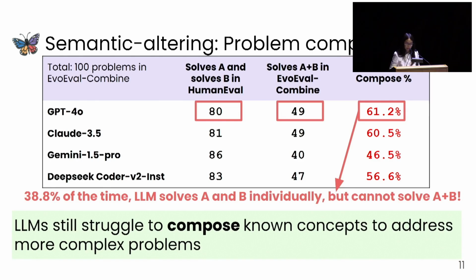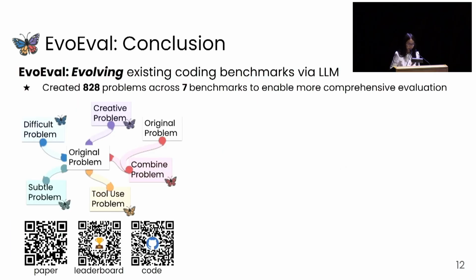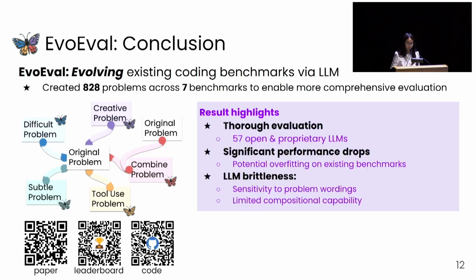So to conclude, we present EvoEval, an evaluation framework that creates a set of new benchmarks by evolving existing problems into different domains, in order to have a holistic and comprehensive evaluation on the code synthesis ability of large language models. Our evaluation on 57 large language models showed drastic performance degradation on EvoEval, and additionally, we observed significant ranking changes compared to prior leaderboards, indicating potential overfitting on existing benchmarks.